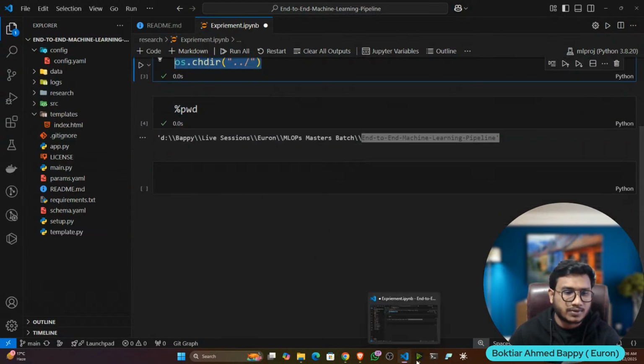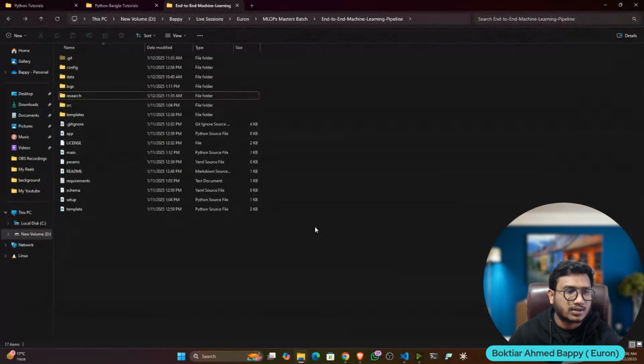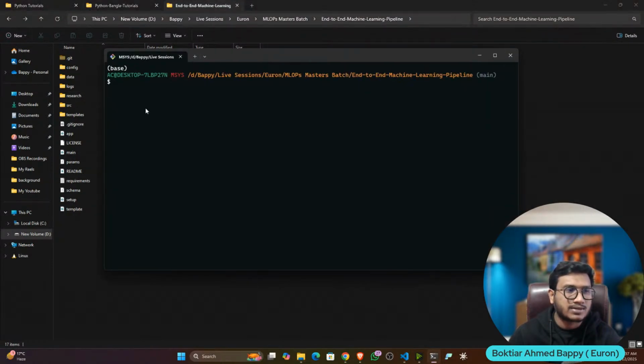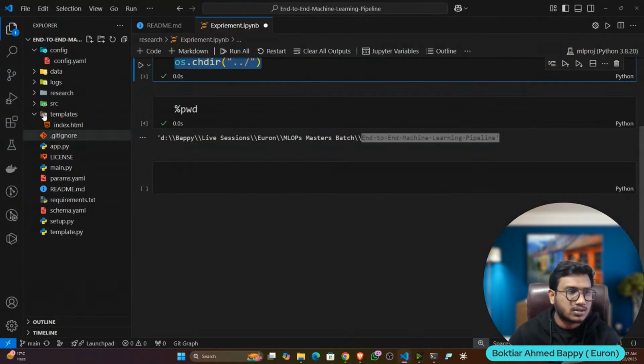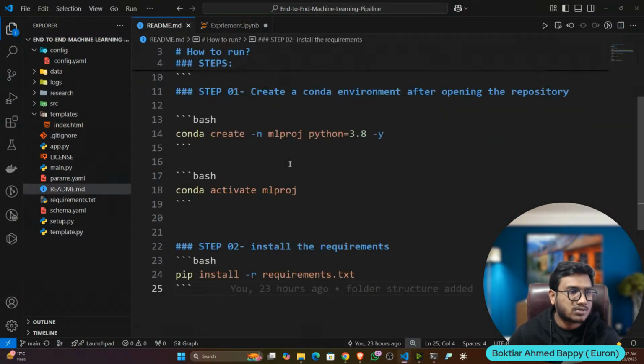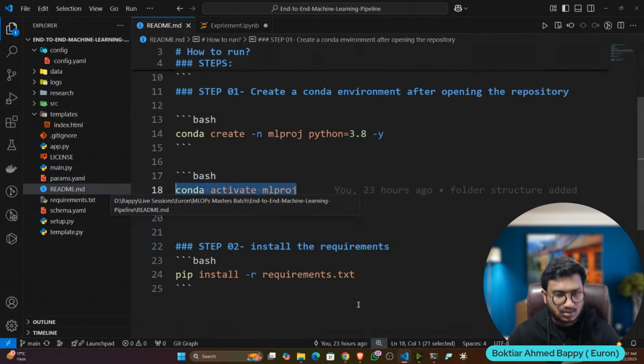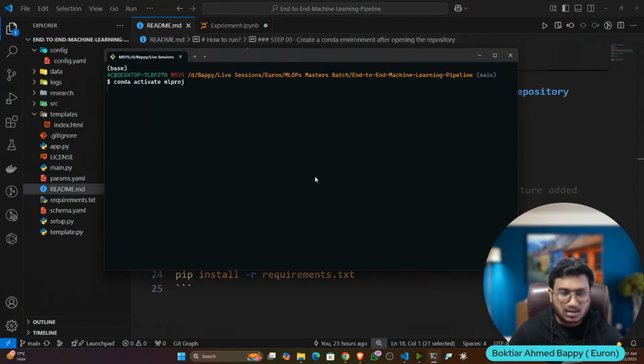From the terminal we know how to do it. We can write the cd dot dot command and do it with that. But what about the notebook? That is what I told you. So let me activate my environment also here. This is the environment. Let me activate it in the terminal.